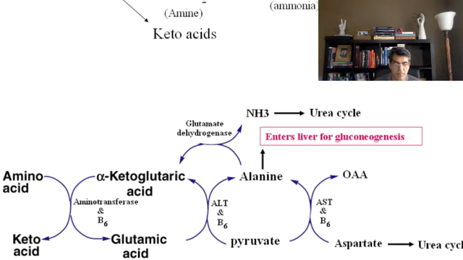I think the important point in this discussion would be a couple of things. One is, by removing NH2, you create a new keto acid. This new keto acid, by accepting NH2, can create a new amino acid. And the enzyme that allows this process to go through and create deamination is called aminotransferase, that moves NH2 from one amino acid to another structure. And finally, the coenzyme would be B6.